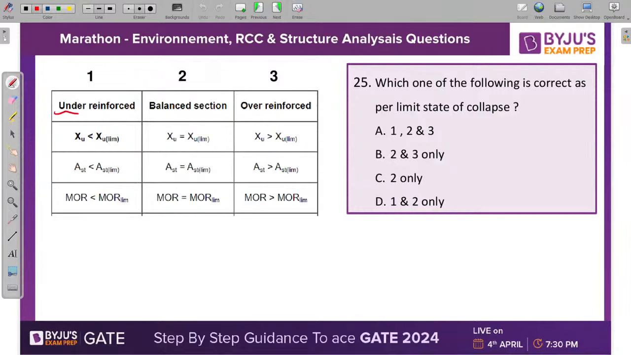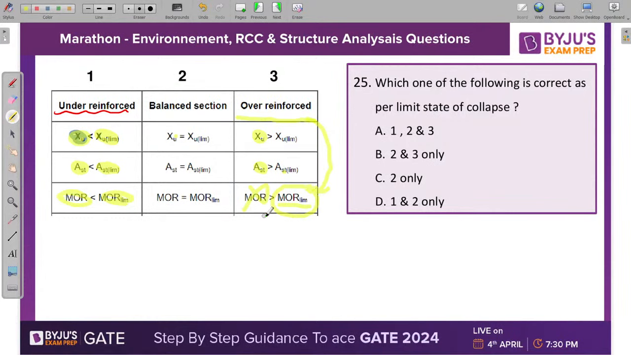So first of all, under reinforced section is those section in which the actual depth of neutral axis is less than limiting depth of neutral axis, and the AST is also lesser as compared to AST limiting, and moment of resistance is also lesser as compared to MOR limiting. Balanced section, both are equal. But in over reinforced section, XU is greater than XU limiting, AST is greater than AST limiting, but the moment of resistance cannot be greater than the limiting value, right? So in case of over reinforced section also, the moment of resistance will remain same. It should be MOR limiting.